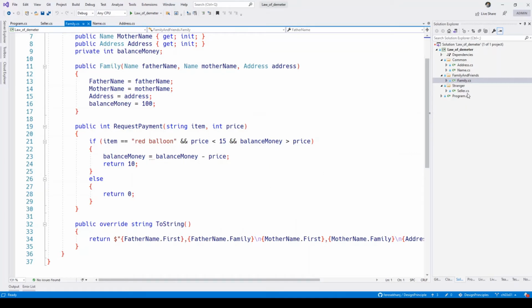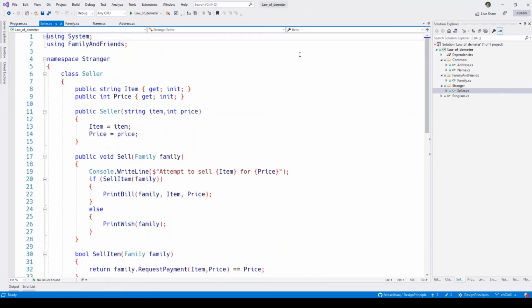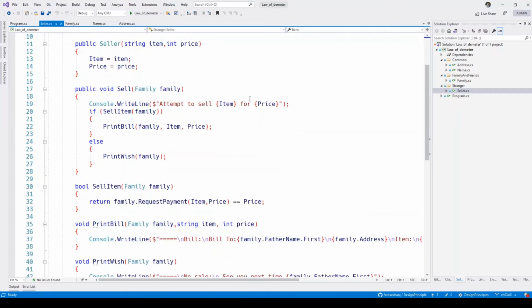Let's look at the seller now. Seller has an item and a price. We have the constructor. Then this is the important method in seller, where if there is a visiting family, he tries to sell the item to the family. If the family buys this item, then he prints the bill. If not, he just wishes them well and then moves on.